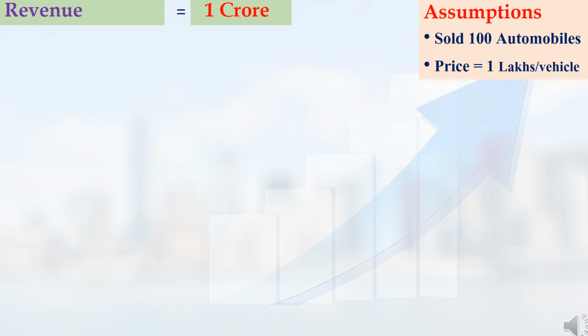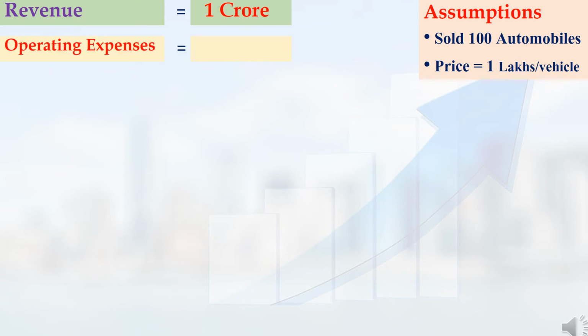In my automobile company, let me assume that I had sold 100 automobiles in total, and one automobile's price is 1 lakh rupees. Then my company's total revenue will be 100 automobiles into 1 lakh rupees. Total revenue will be 1 crore rupees.